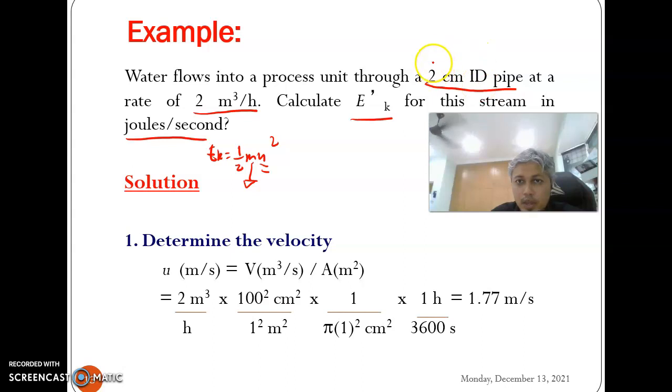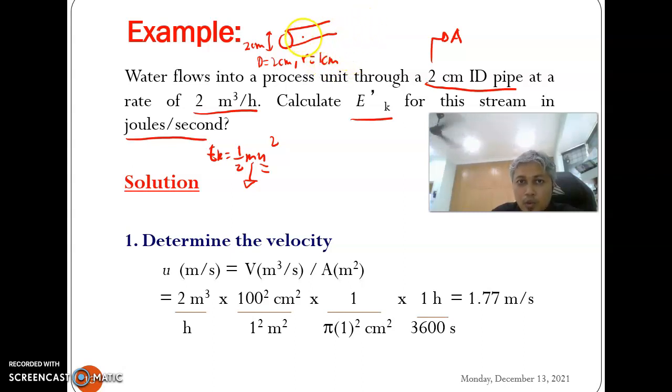First, we have A. We can find A because we have the diameter of the pipe. For instance, we have this as our pipe, and the diameter is 2 cm ID. So if D equals 2 cm, then the radius becomes 1 cm.